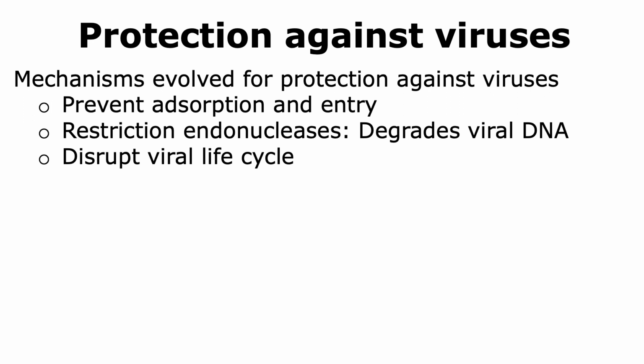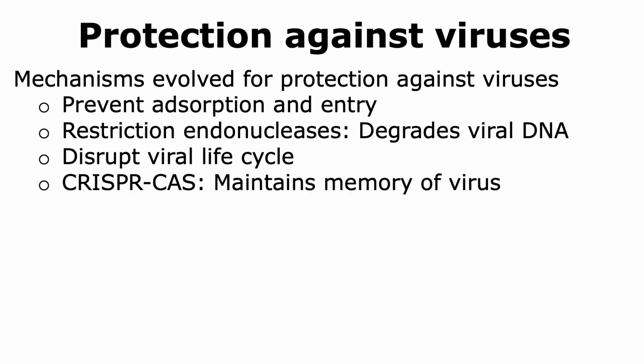Another way that prokaryotes protect themselves against viruses is by disrupting the viral life cycle. Now, viruses that infect prokaryotes are also called bacteriophages, and thus we can also use the term phage to describe viruses.